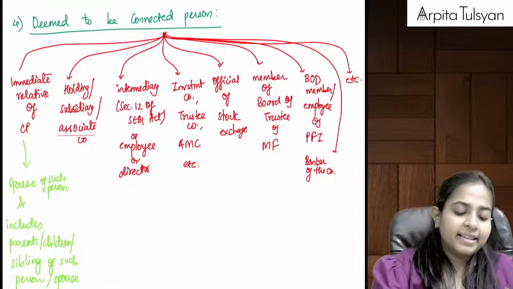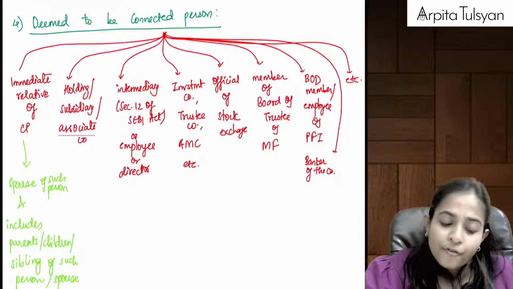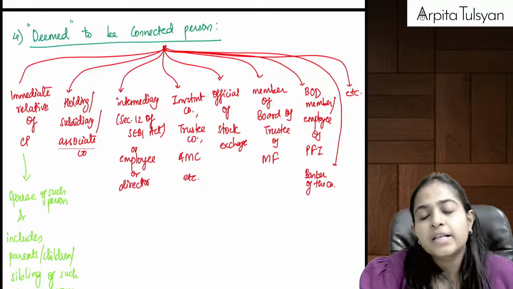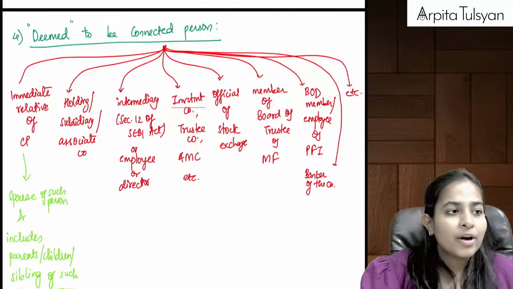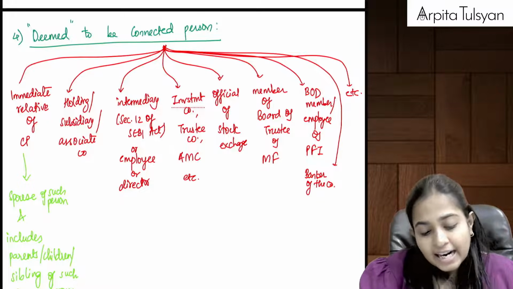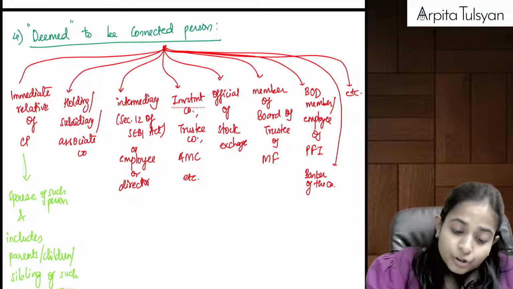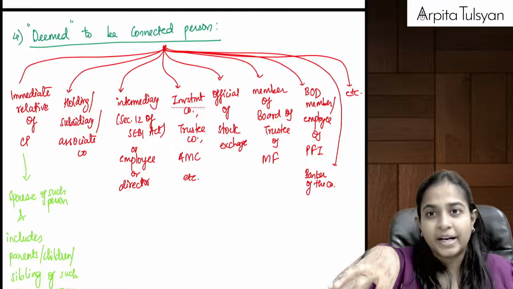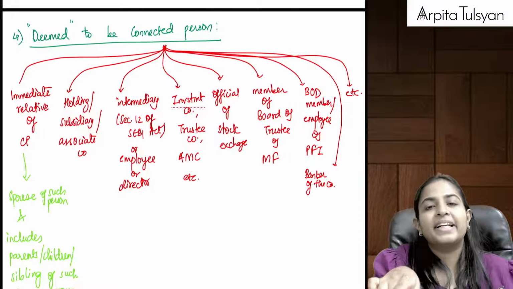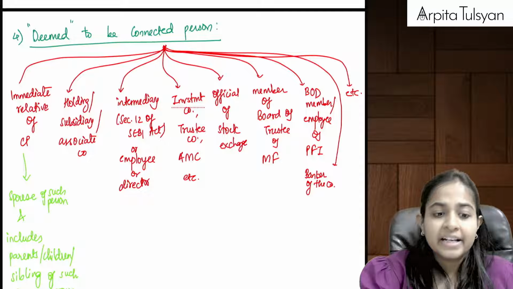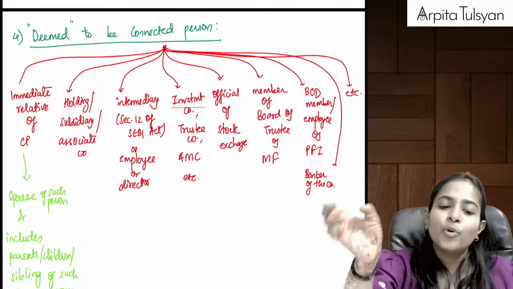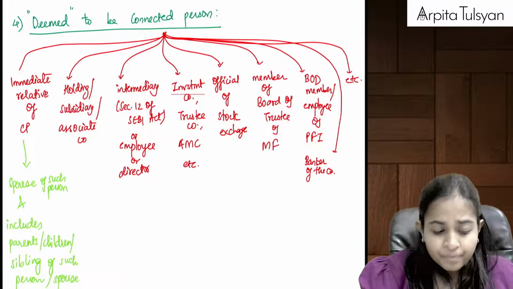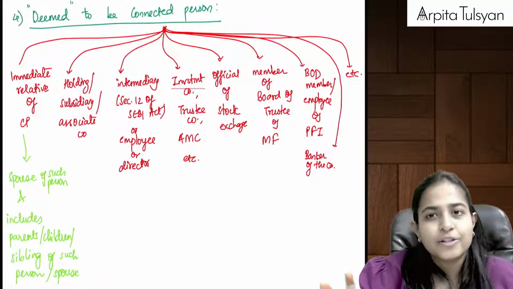Yes. Acha. Then SEBI regulations say that apart from connected person, we are going to deem, we are going to assume some persons as connected person. So even if it was not written in the meaning of connected person, still you will be deemed to be a connected person. And if you are deemed to be a connected person, you will be considered as an insider. If you are an insider and if you are doing trading in securities, etc., then these regulations will be applicable to you. Okay, no need to by heart this list, just go through this once.